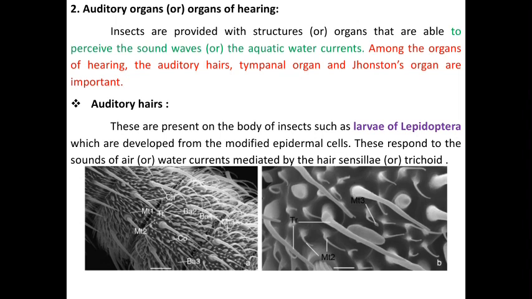These are present on the body of insects such as the larvae of Lepidoptera, and are developed from modified epidermal cells. They respond to sound or air and water currents mediated by the hair, sensilla or trichoid. This is nothing but the hair or hair-like structure present all over the body of the Lepidopteran larva, a modification of the epidermal cells, and these cells respond to various sounds and water currents mediated by their hair sensilla.